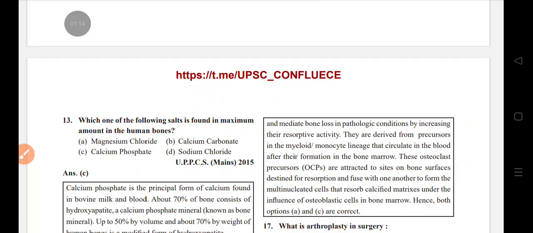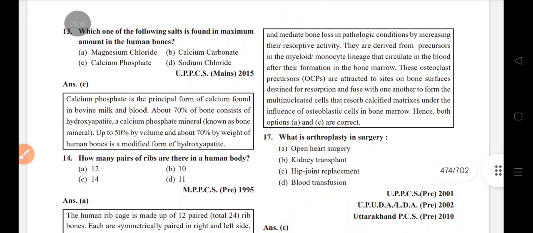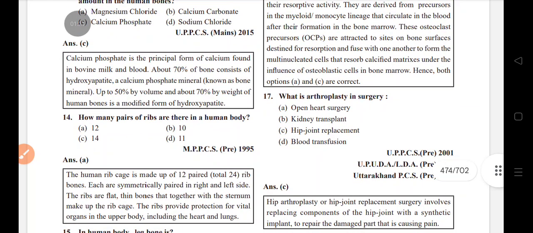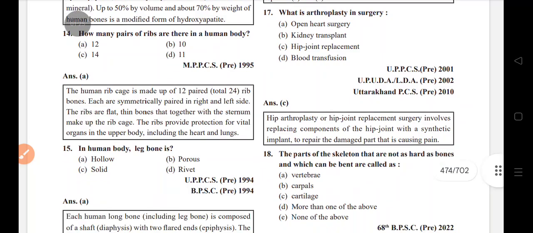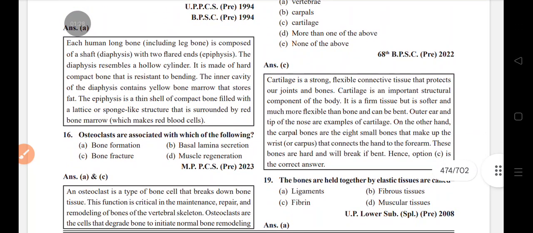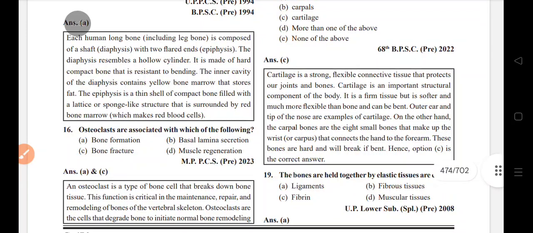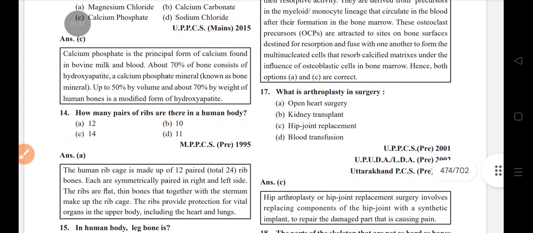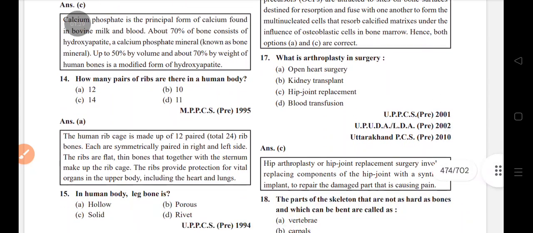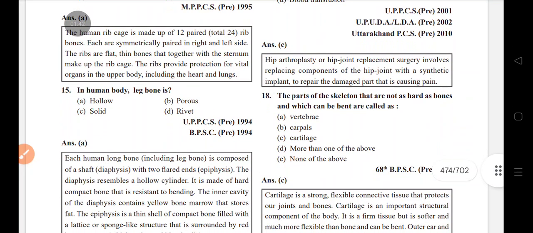Salt found in maximum amount in human bones, calcium phosphate. How many pair of ribs are there in human body? 12. In a human body, leg bone is hollow. Osteoclasts are associated with which of the following? Bone marrow or bone fracture. What is arthroplasty in surgery? Hip joint replacement.